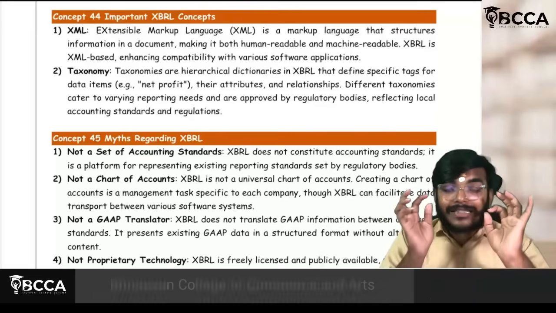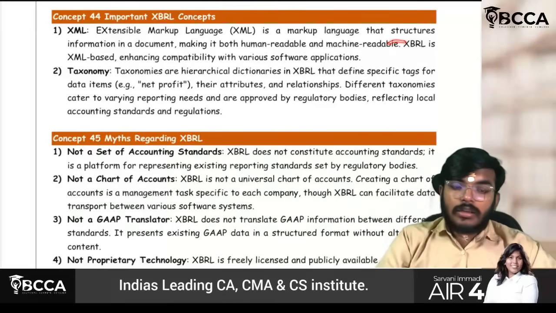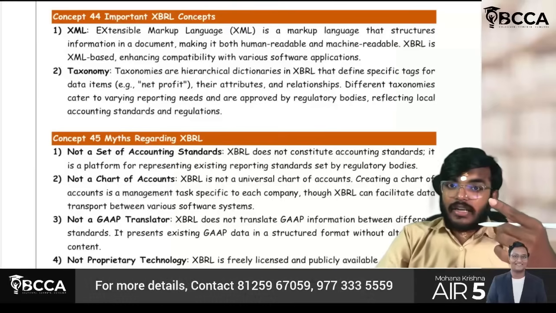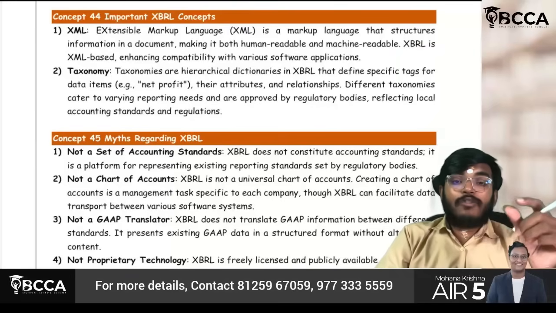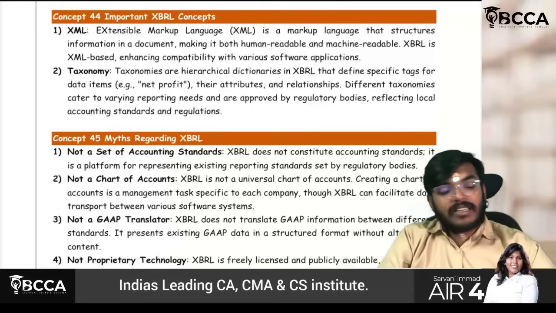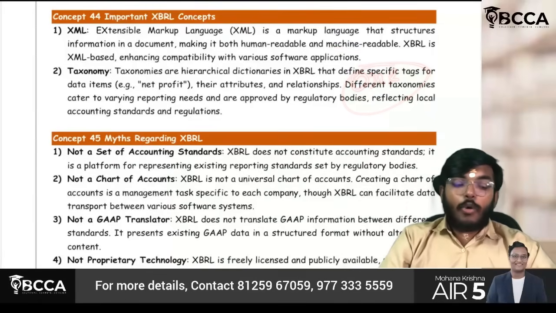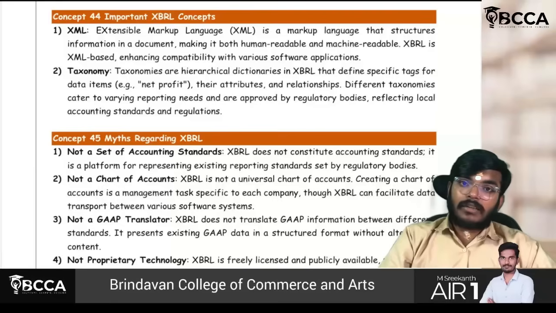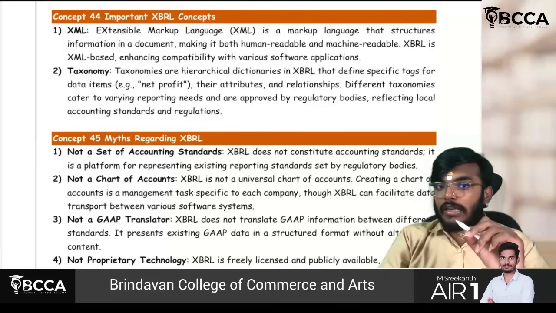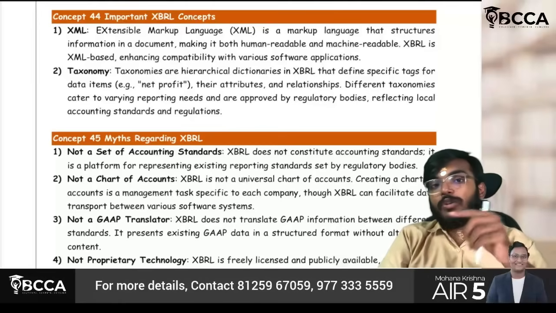XML is nothing but Extensible Markup Language. What it will be doing is converting whatever human readable information is there, with some software kind of a thing, and making that machine readable. For example, OMRs and all will be there, correct? OMR is nothing but machine readable format. So using some technology, whatever human readable data is there will be converted into machine readable.